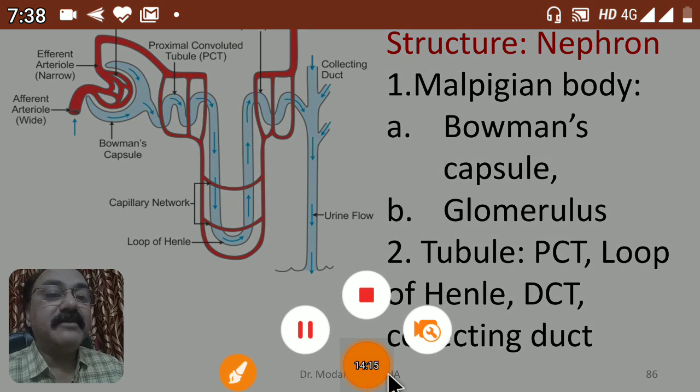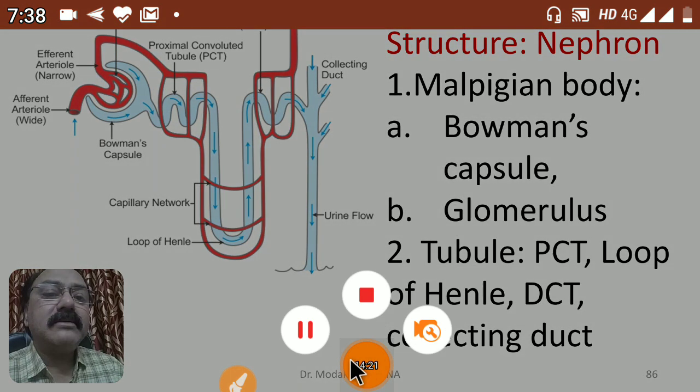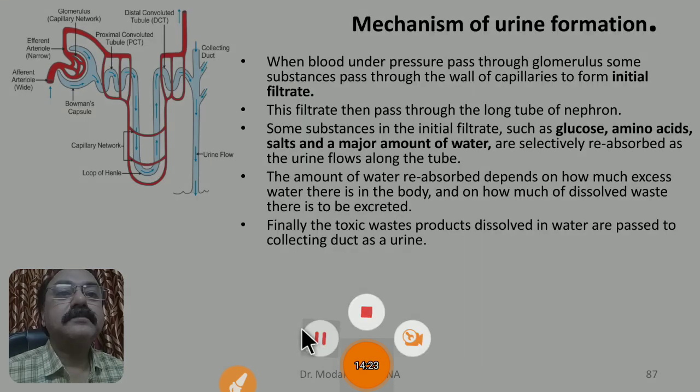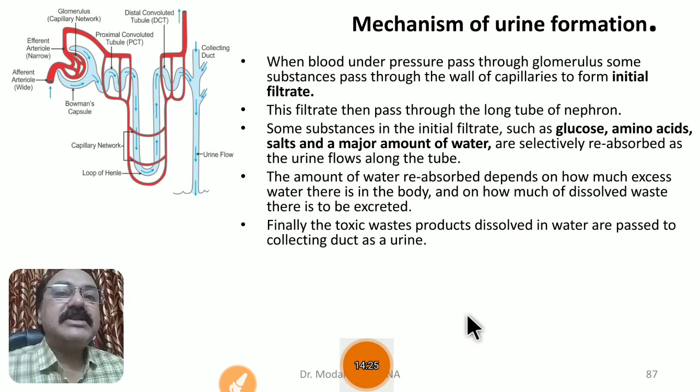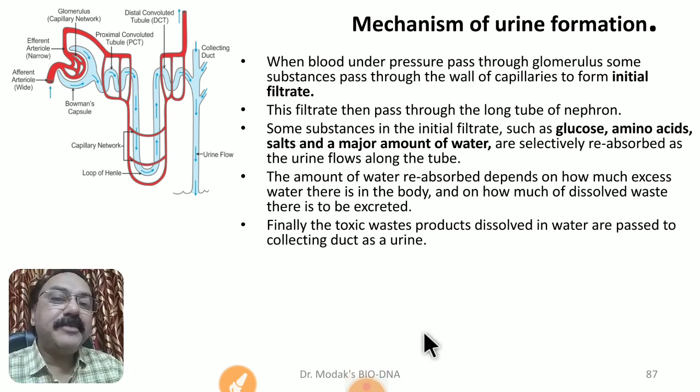Try to understand, friends. So this is the diagram you also have to understand in the mechanism of urine formation. Actually, the mechanism of urine formation means excretion. How does it take place?